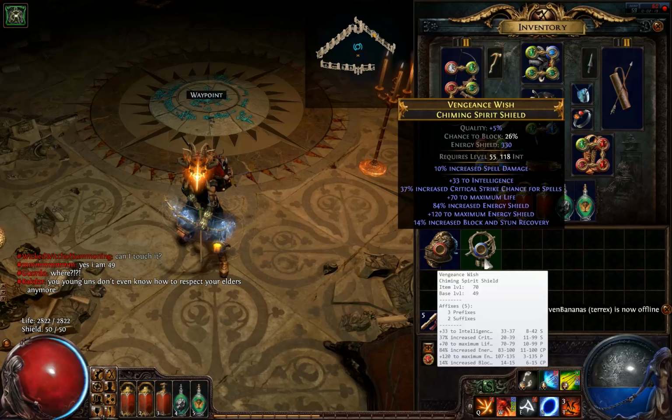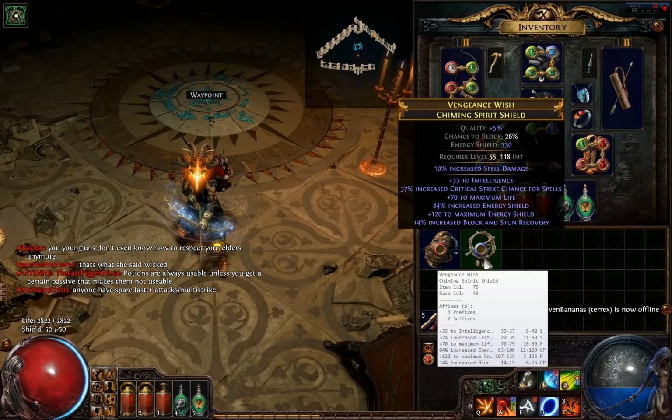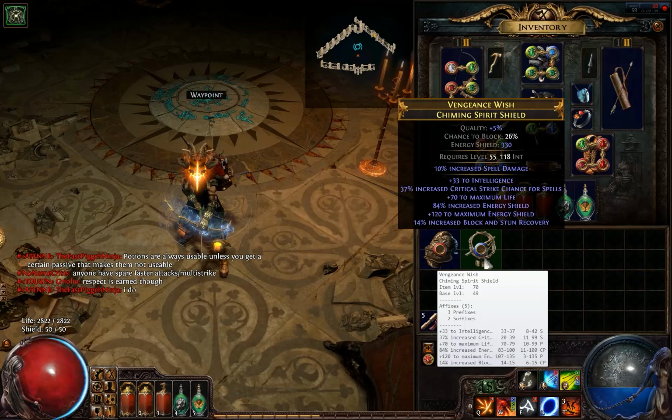If I bring up here my tooltip script, it will show me the affix brackets, and I can see already here that 84% increased energy shield is kind of near the top roll I can have for this item, which is 100. And it also has plus 120 to maximum energy shield, which is also kind of at the top here, with 135 being the maximum. And also it has life, which is always nice. It has intelligence, and it has increased crit chance for spells, which is also nice. This is good for a caster.